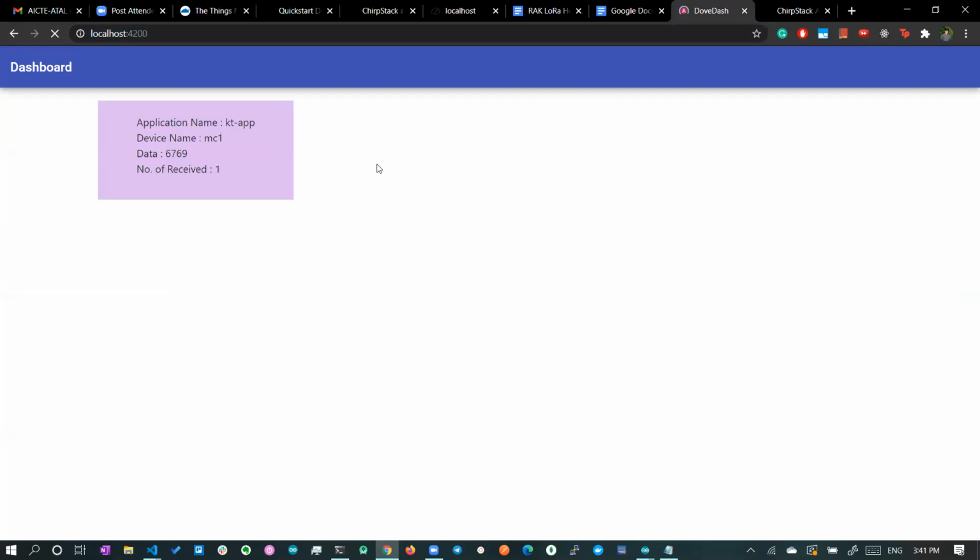If you open this particular URL, you can get the actual data over here. Okay, so the data is the KT app, and once again it has to reload. It's the previous data, so it has to reload. Okay, it's reloading.